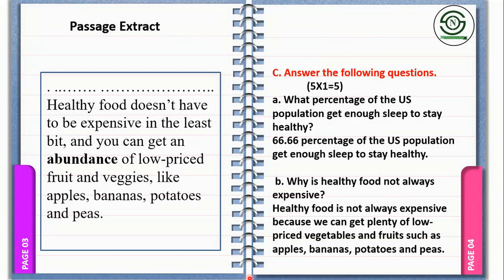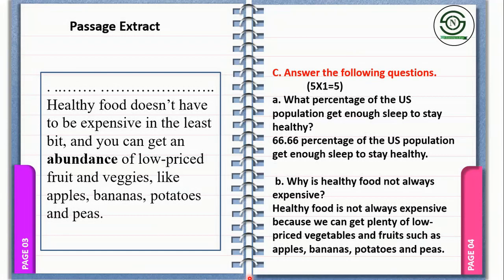We can get plenty of low priced vegetables and fruits, such as apple, banana, potatoes, and peas. That's how you can rewrite the answer in your own language by replacing some of the words with synonyms. In this example, instead of you, we have we. Instead of abundance, we have plenty in the answer. Instead of like, it is replaced by such as.